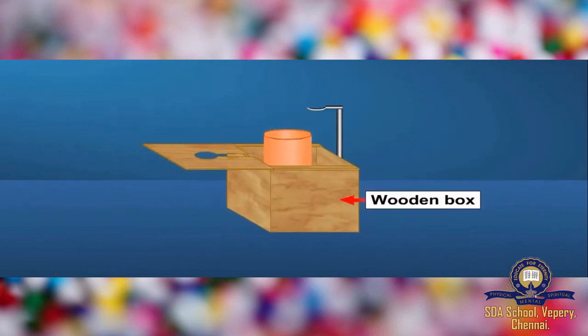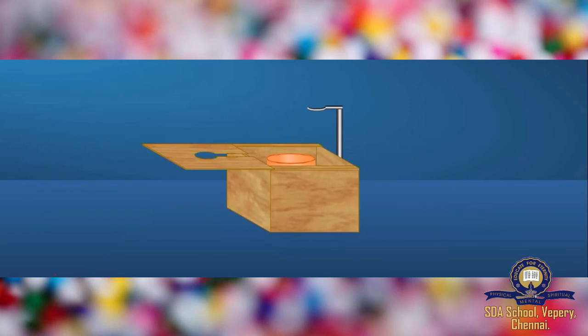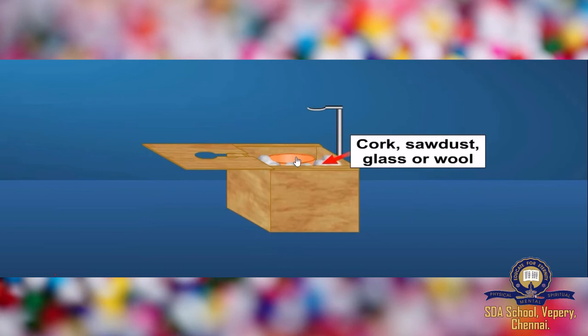This copper container is kept inside a wooden box. Why are we keeping it inside a wooden box? Do you remember the picture which I showed you earlier? This calorimeter is kept in an insulated container. And it's not just that, we are going to insulate this particular container even more. How are we going to insulate it? There is some space between the calorimeter and the box, and this space is filled by air. We don't want air to absorb the heat.